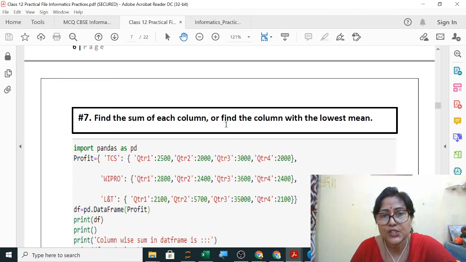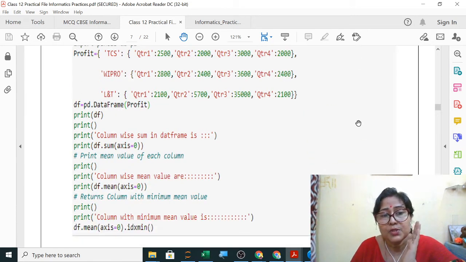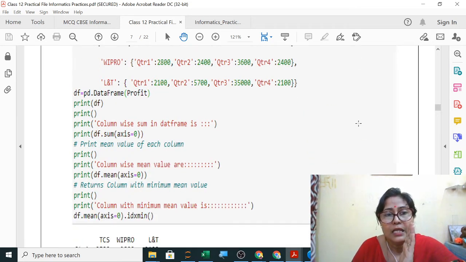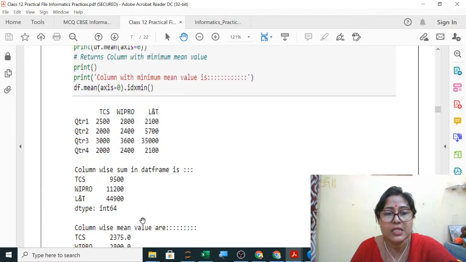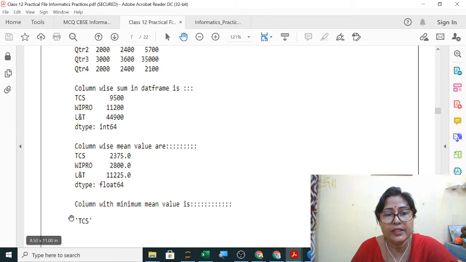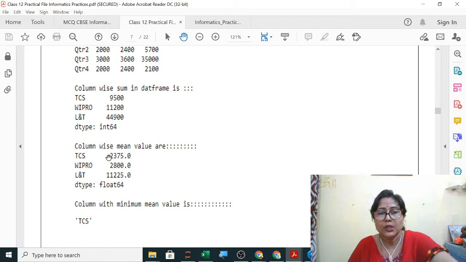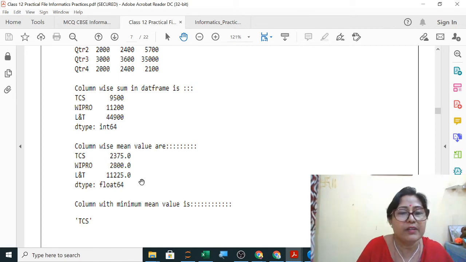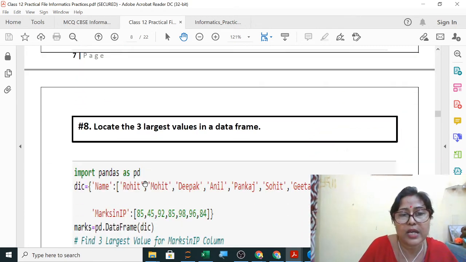Find the sum of each column or find the column with the lowest mean. Columns, all the columns first you will calculate the mean and then you will calculate the lowest. So in this they have calculated the mean of all the columns. After that, from that you will calculate the min. So it is correct. They have calculated the lowest, and from that which is having the lowest, TCS is having the lowest mean of 22375. So this answer is correct. This you can write it.